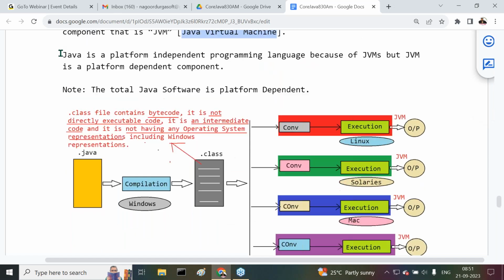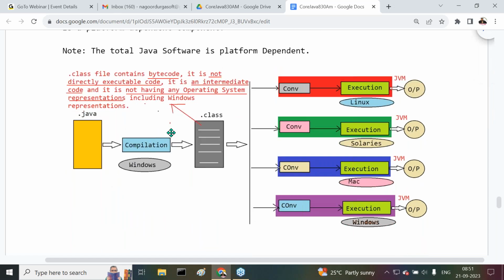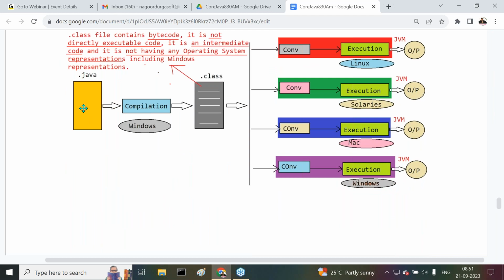Now here we are giving some points. See this one. Here I have taken a Java file. Compilation we performed on Windows operating system, and here we are getting a .class file. I want to execute this .class file on Linux, on Solaris, on Mac, and on Windows operating system. Understand it clearly.